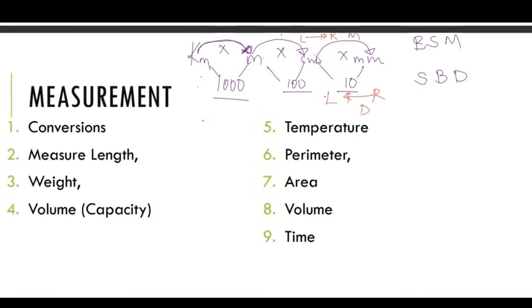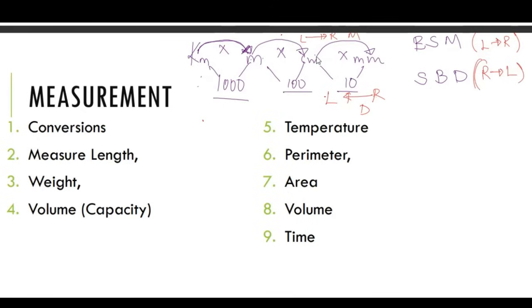Right to left, you need to divide. So this is left to right. And this is right to left. This has to be in your head. You have to know it off head. All right.